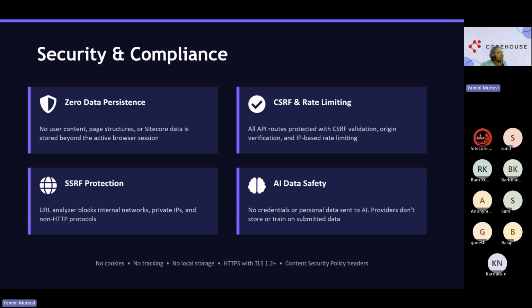These are the basic things when you're trying to work with an AI mechanism. Third is SSRF protection. We block internal networks, private IPs, and non-HTTP protocols, which are not secure. We don't access these things, so that is already in place. Now, AI data safety: as I said, no PII has been taken into consideration here, because no credentials or personal data is sent to AI. It just takes the input but doesn't store anything, and it is not allowed to train on the submitted session.